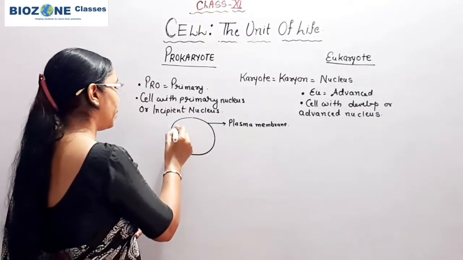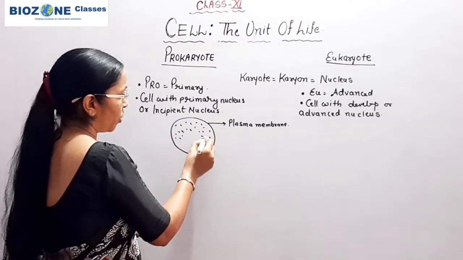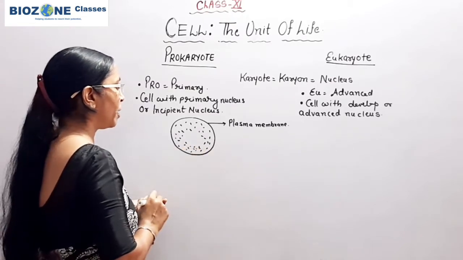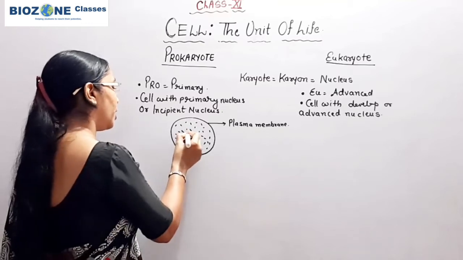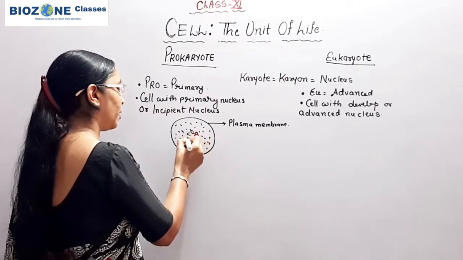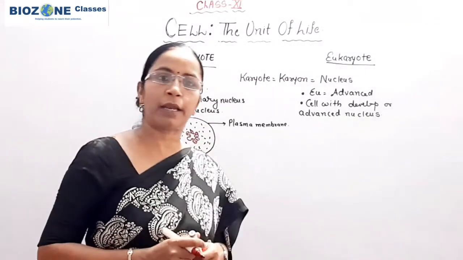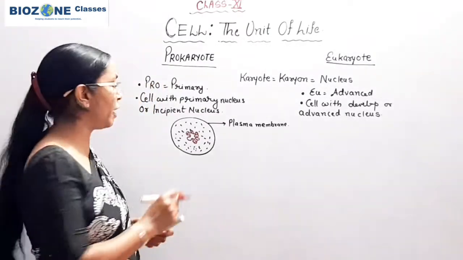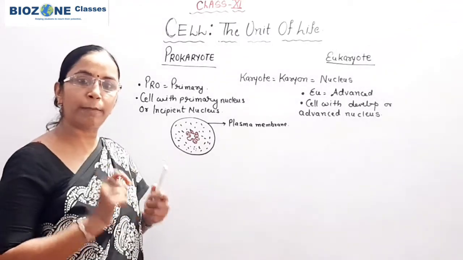Inside the plasma membrane, protoplasm is present, and in prokaryote, when we use the term primary nucleus, it means the genetic material DNA is freely present, free nuclear DNA, and this free nuclear DNA is not bounded by any nuclear membrane.